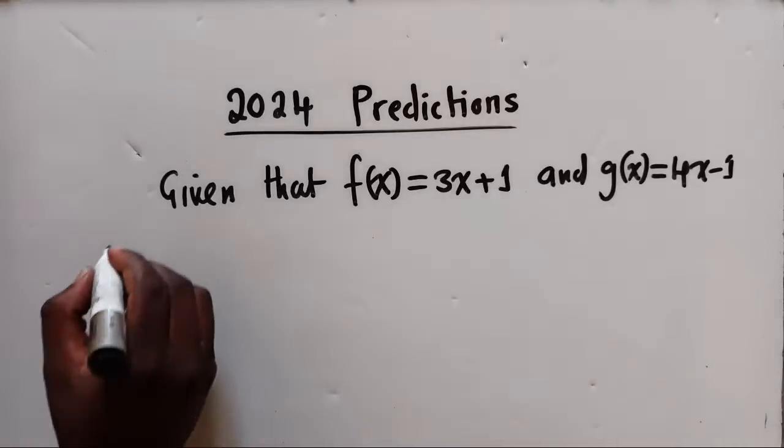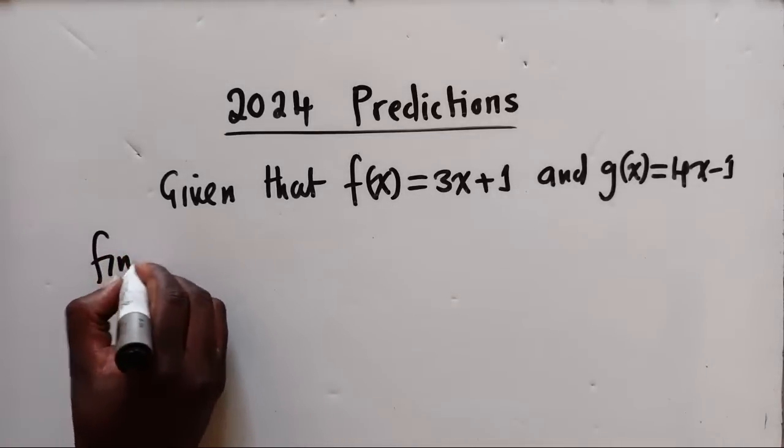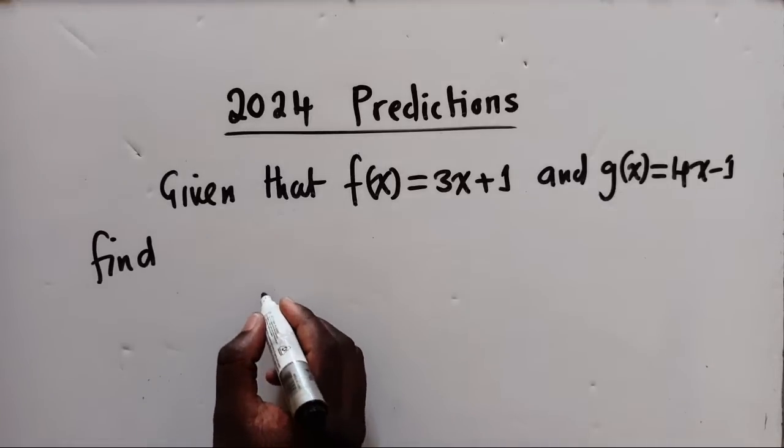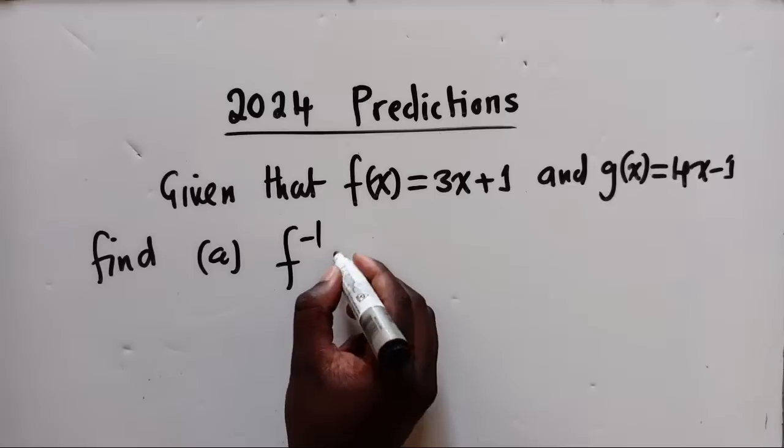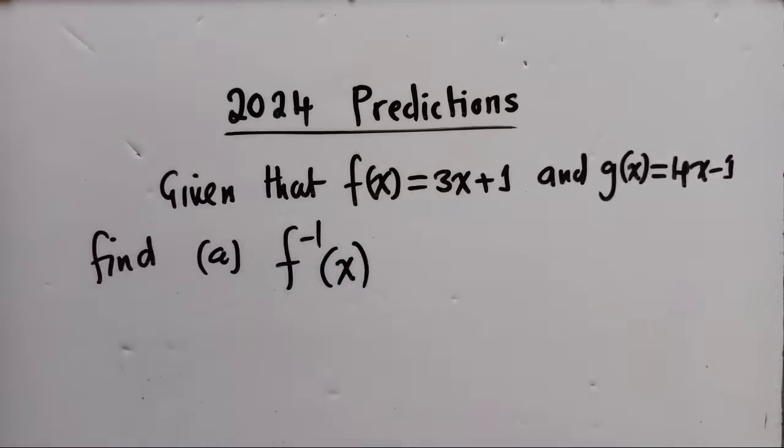Okay? Find, so we start with a, find f inverse of x. So we're finding f inverse of x.